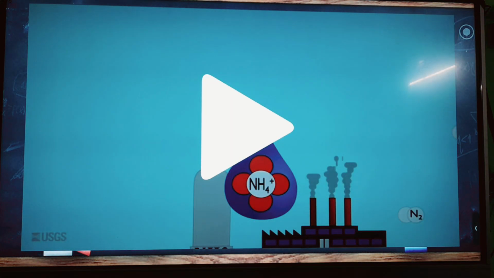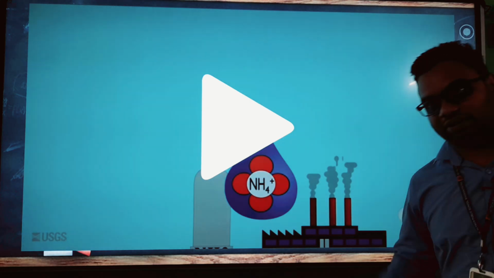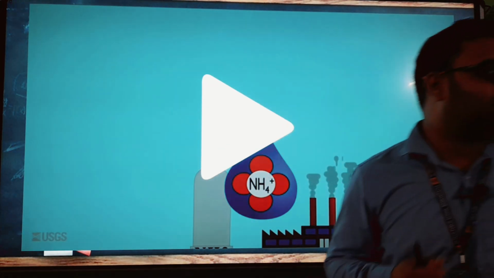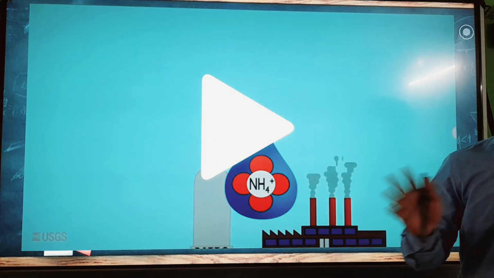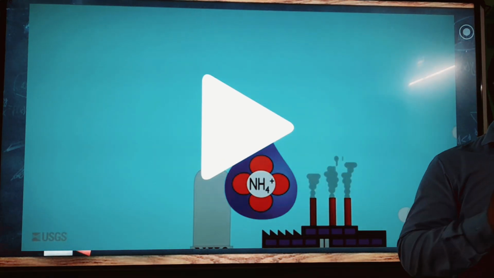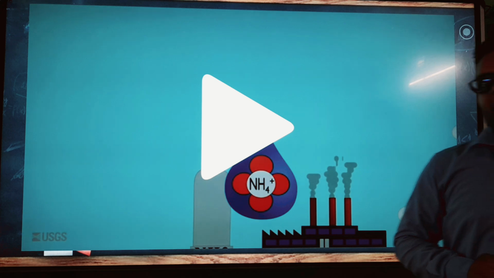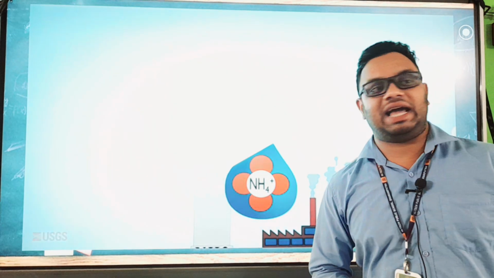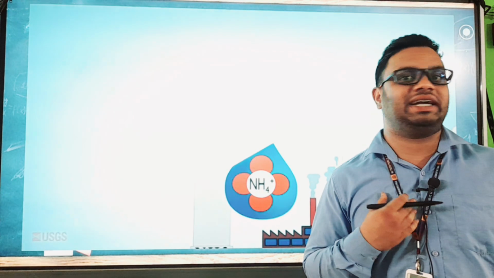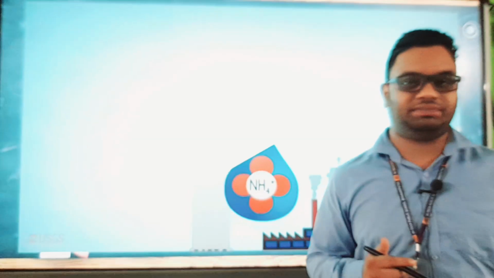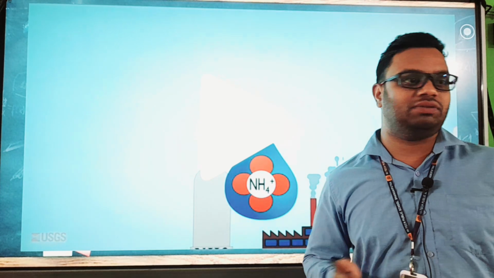Okay, then we know that the nitrogen cycle is there, that's why our body is also getting nitrogen, and plants are also getting nitrogen. But in the atmosphere, how many percent of nitrogen is there? 78% of nitrogen is there. But can you use that? No, we cannot use it directly because our body can take oxygen only, and nitrogen cannot be taken directly. Even animals cannot do that.